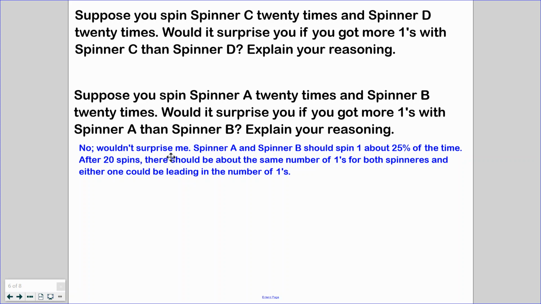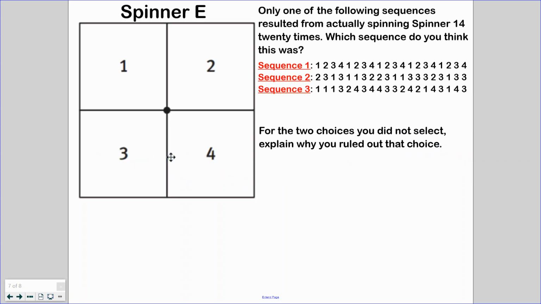Now I have another new spinner. This is spinner E. Yes, I know it looked very similar to spinner B, but we're going to go a little bit forward with different content here. So now I have some actual data. Now I have data from spinning. We did it 3 different times, and we're going to use that data to make some predictions based off of what we saw. Only one of the following sequences resulted from actually spinning spinner E 20 times. Which sequence do you think it was?